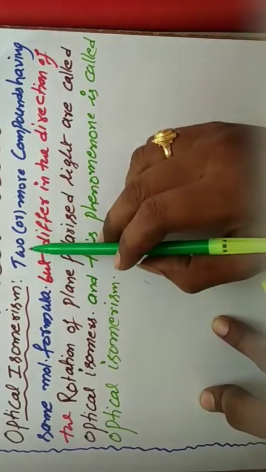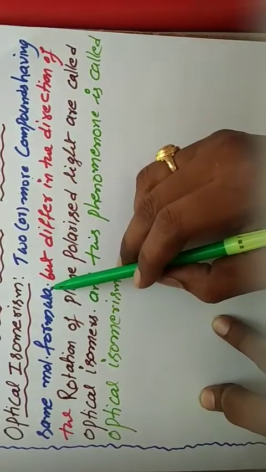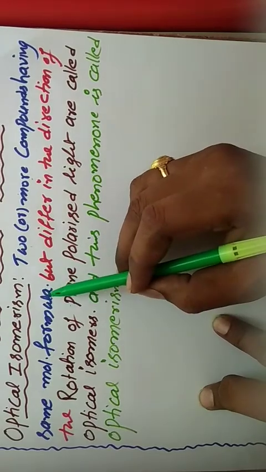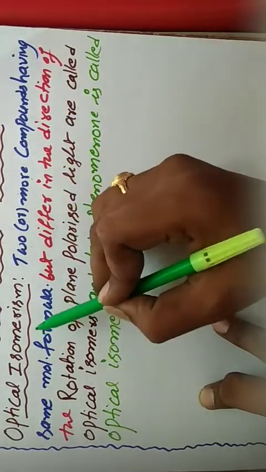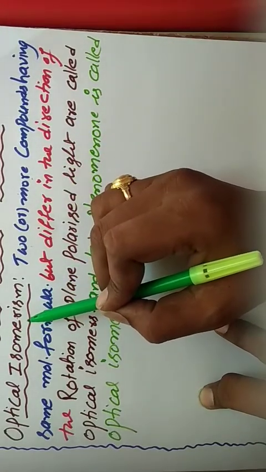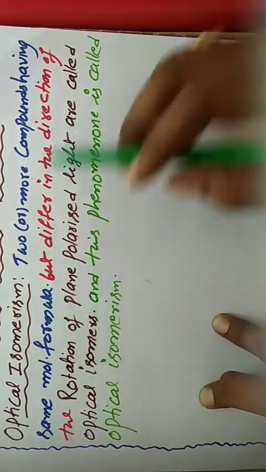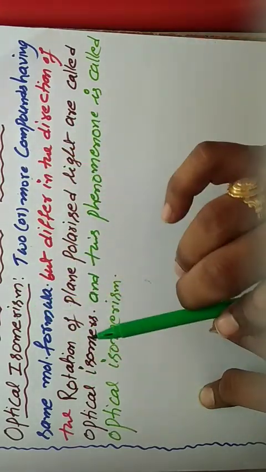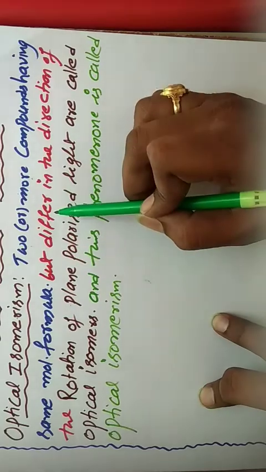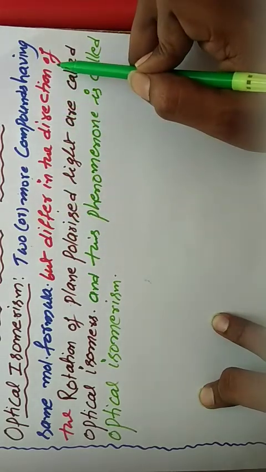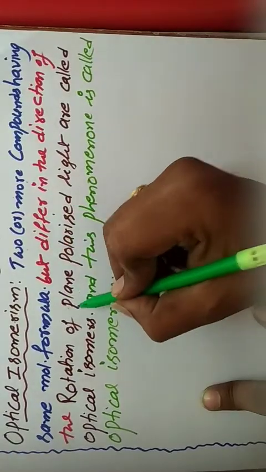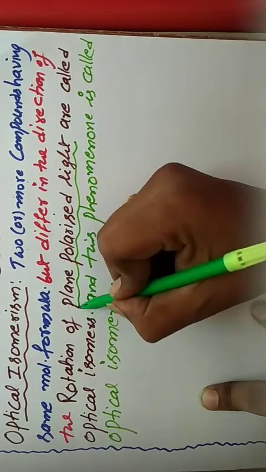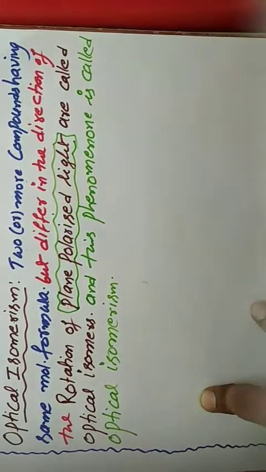Once again, two or more compounds having the same molecular formula. Up to this point, the sentence belongs to isomerism. Optical isomerism means these compounds differ in the direction of rotation of, this is important, plane polarized light.